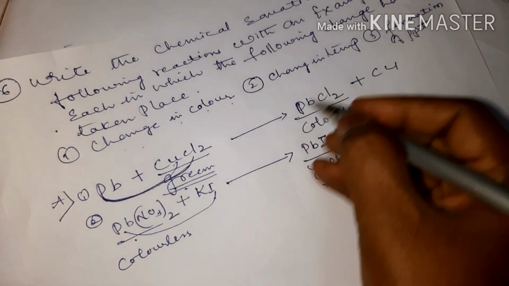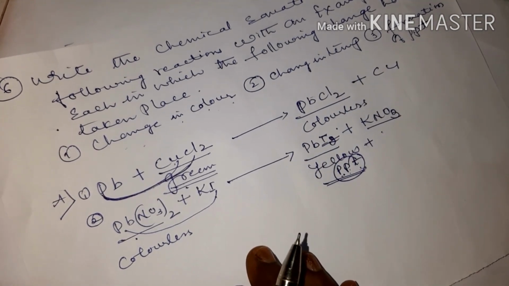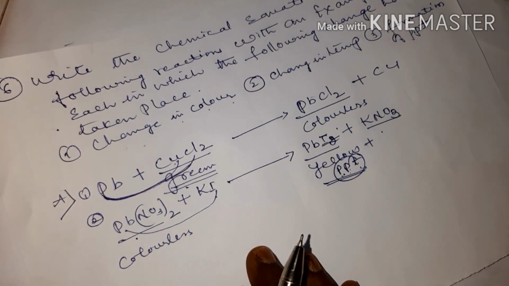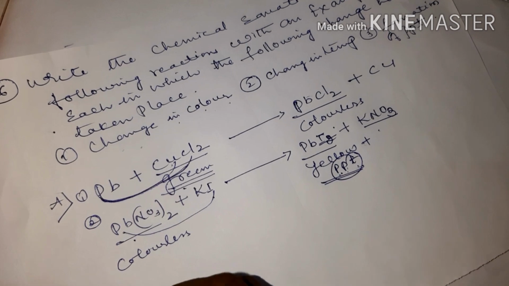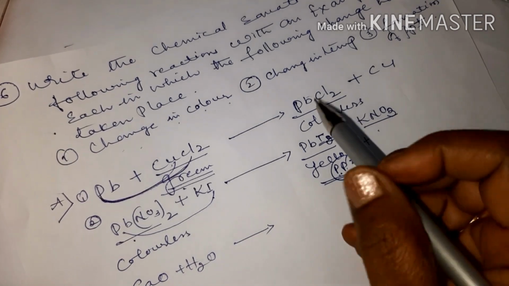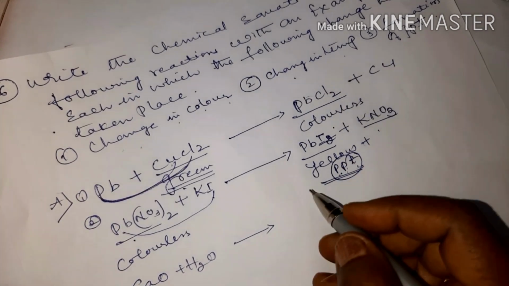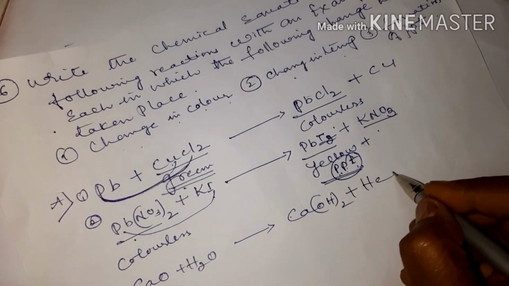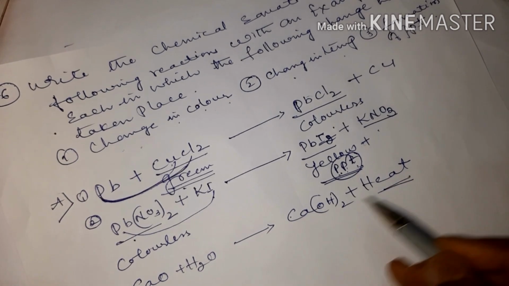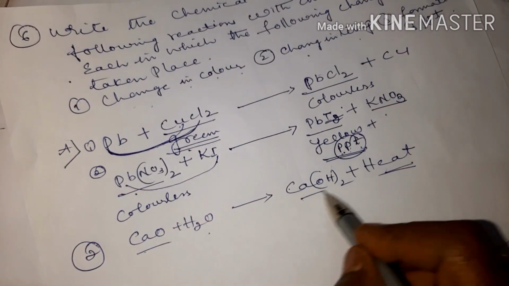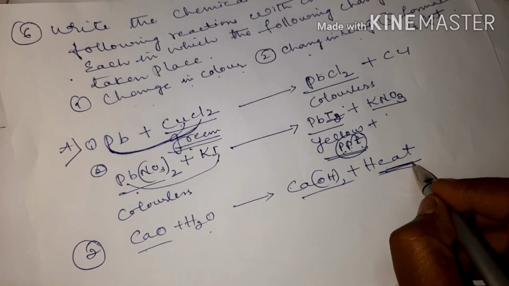Okay children. Now come to change in temperature. So change in temperature, that means when you heat it, it will produce some heat, or after reacting it produces heat. So you can take example calcium oxide plus water. Okay, so change in temperature. After undergoing reaction, it produces calcium hydroxide with the liberation of heat. Okay children, with the liberation of heat, calcium oxide, that is I told you quicklime, when made to react with water, it produces calcium hydroxide with the liberation of heat.